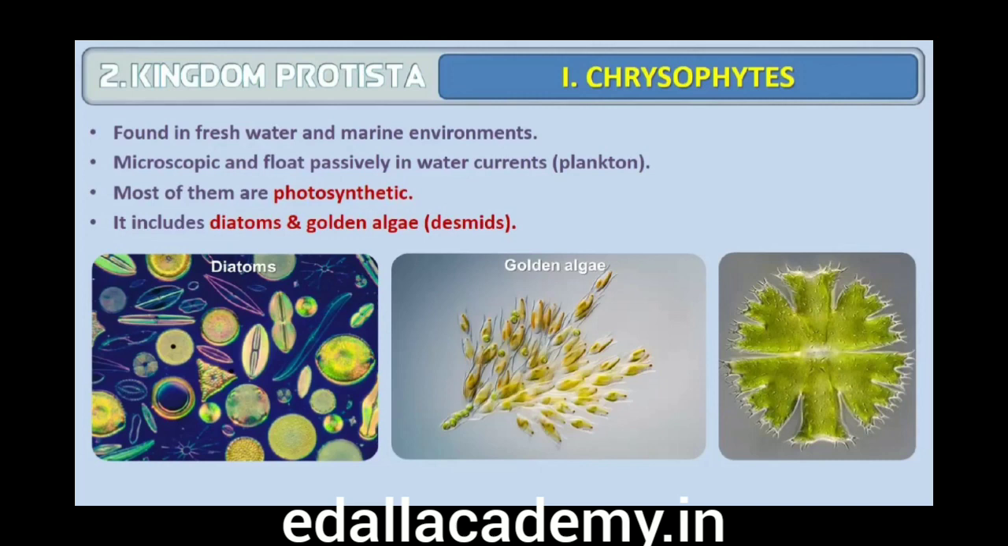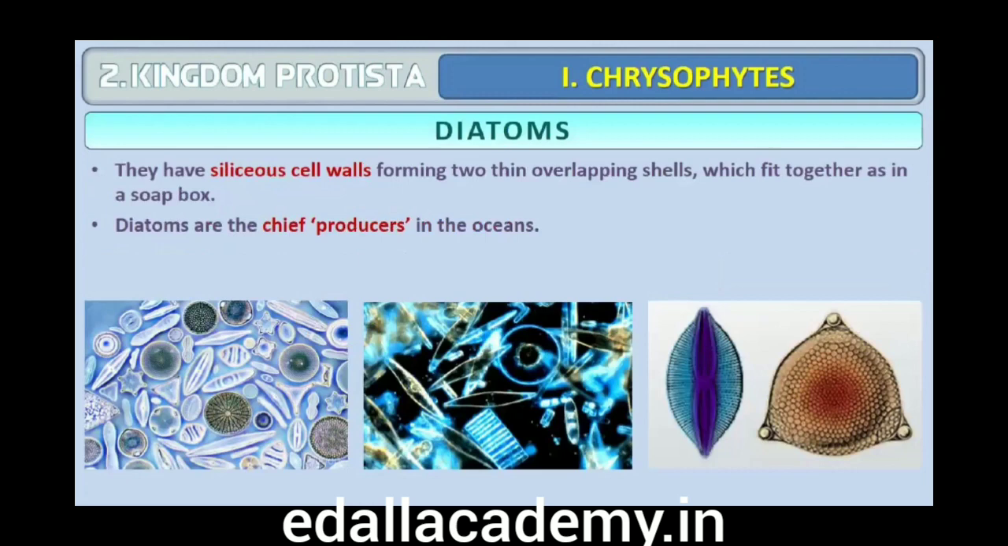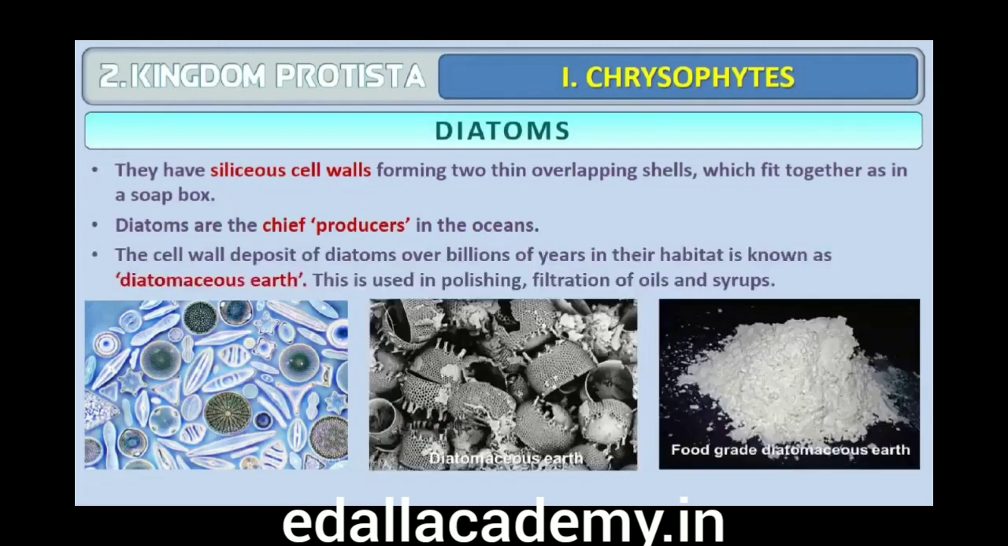In diatoms the cell walls form two thin overlapping shells, which fit together as in a soap box. The walls are embedded with silica and thus the walls are indestructible. Thus, diatoms have left behind large amounts of cell wall deposits in their habitat. This accumulation over billions of years is referred to as diatomaceous earth.